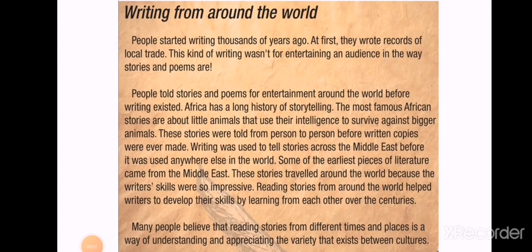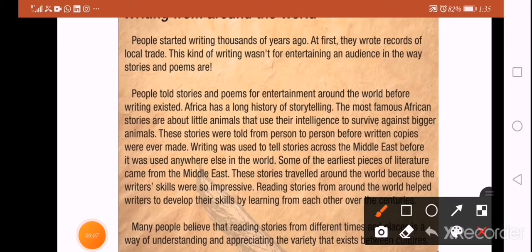Let's see the meaning of some new words in this paragraph. The first word is intelligence. Intelligence is a noun and it means cleverness. The second word is literature. Literature is a noun and it means written art. What about the word develop? Develop is a verb and it means improve.